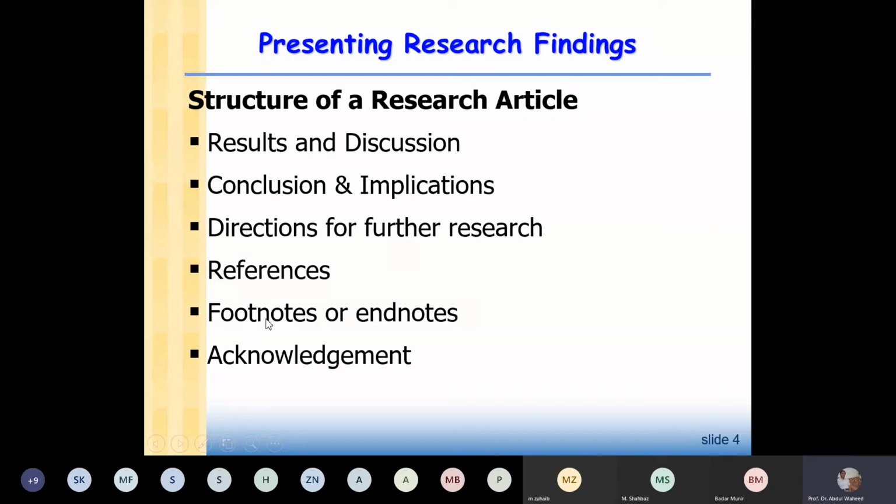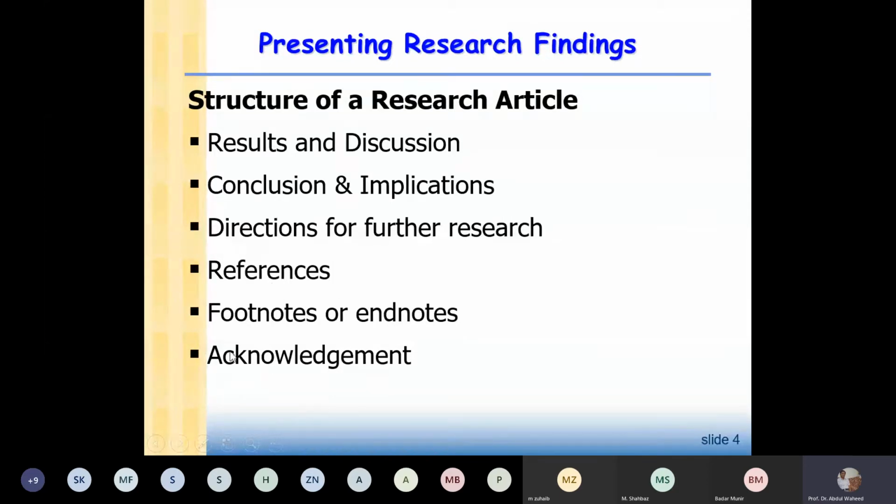And if there are some footnotes or endnotes, maybe there are some definitions or some additional information that you don't want to keep in the text, then you keep that extra information in footnotes or endnotes. Footnotes appear in the text below the write-up, and endnotes will appear after references.